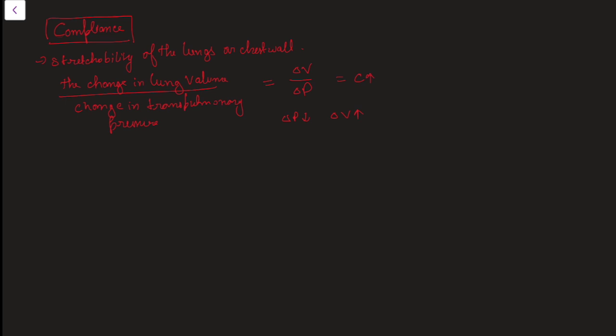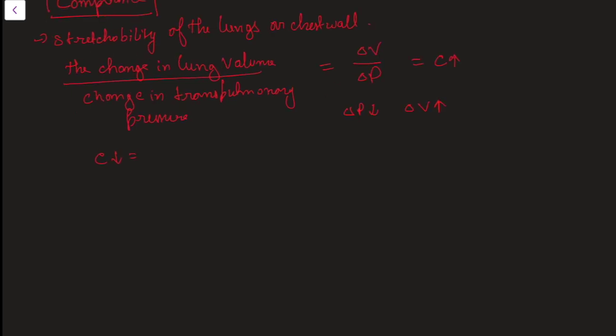Similarly, when the compliance is low, suppose C is low, a greater transpulmonary pressure must be generated to expand the lung during inspiration. That means del P will increase and del V will decrease. A greater amount of transpulmonary pressure will be required to expand the lung during inspiration. There are certain factors on which compliance depends.